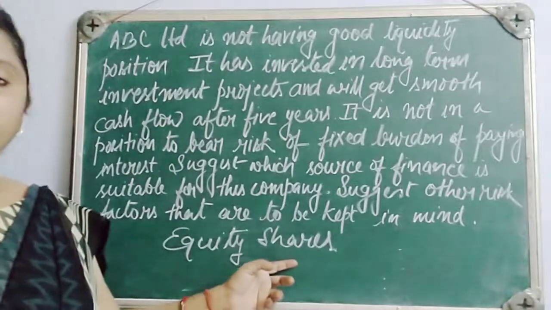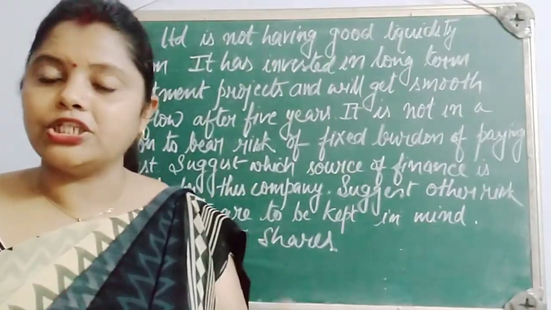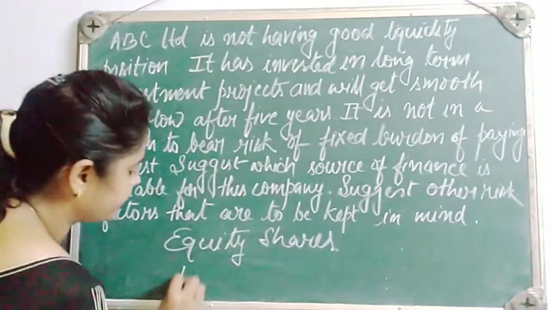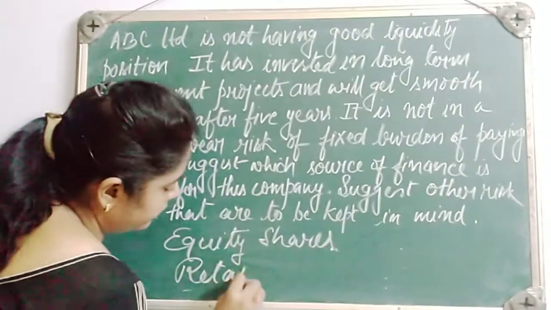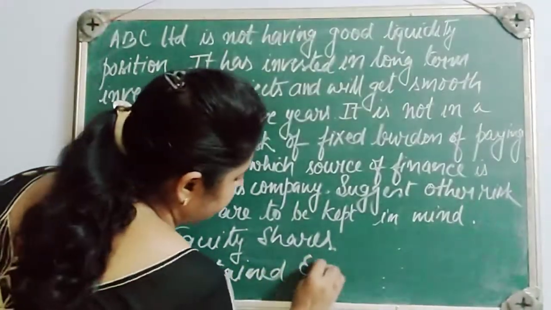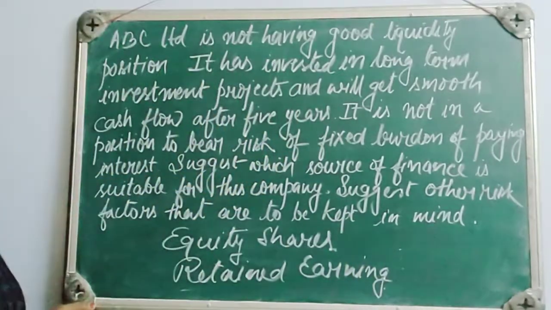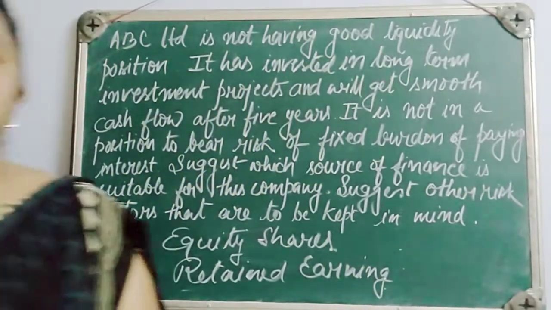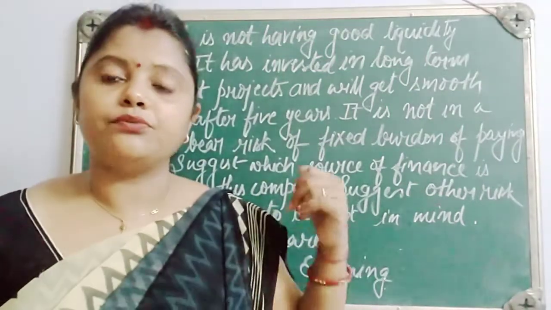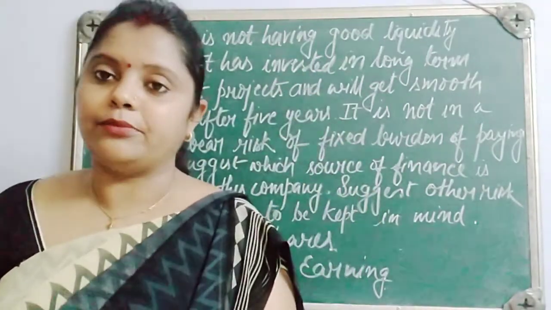So they have one option, share issue of equity shares, and another option is retained earning. That means the share of the profit which is kept in the business in the form of reserve. So these are the two sources which can be utilized by ABC Limited.